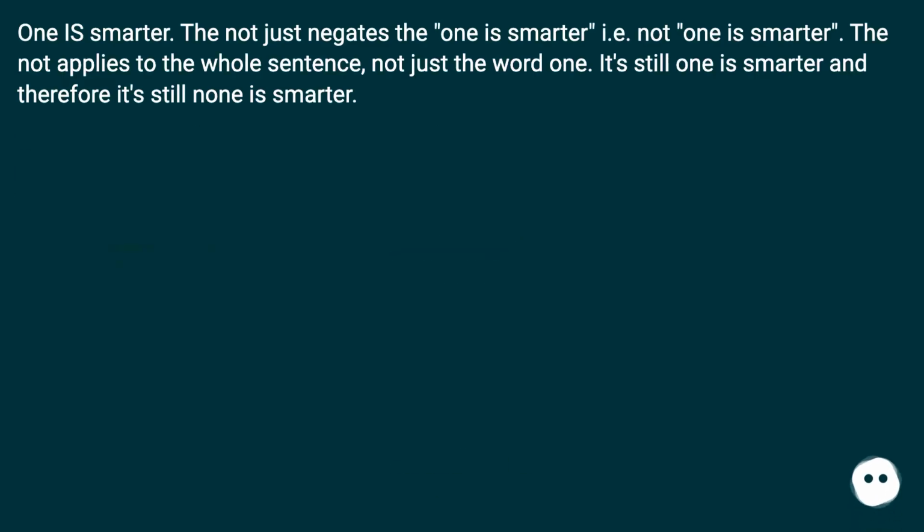One is smarter. The not just negates the one is smarter, i.e. not one is smarter. The not applies to the whole sentence, not just the word one. It's still one is smarter, and therefore it's still none is smarter.